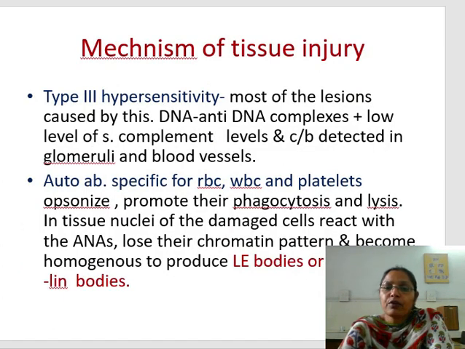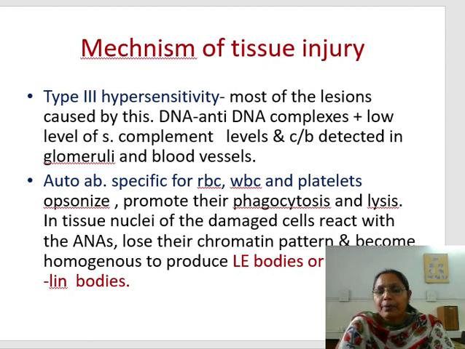So what is the mechanism of tissue injury? There are two types of hypersensitivity reaction, type 3 and type 2, that will cause tissue injury in SLE. Most of the lesions are caused by the type 3 hypersensitivity reaction. So DNA and anti-DNA complexes, that is antigen and antibody complexes, plus low levels of serum complement, can be detected.